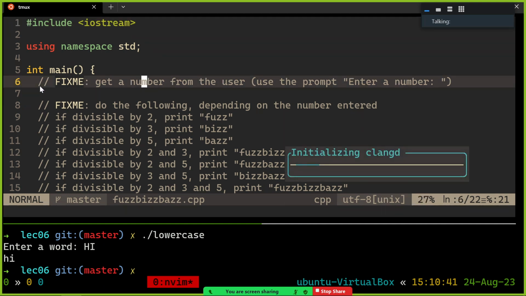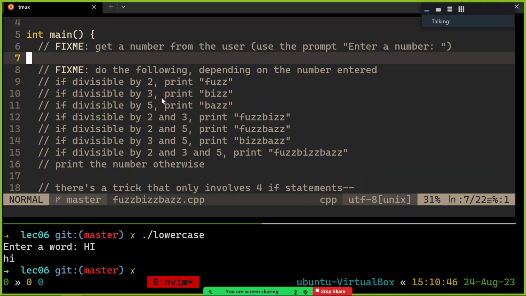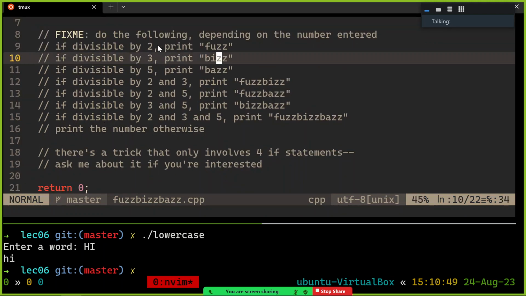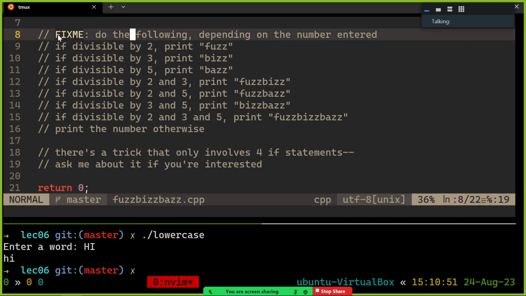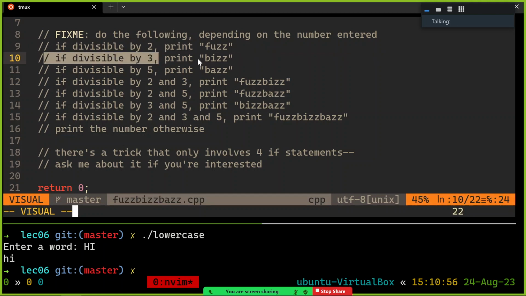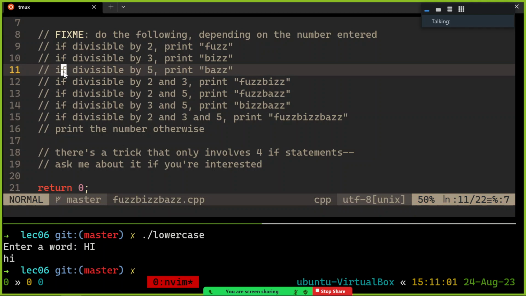So your job is to get a number from the user, just like we did with the normal FizzBuzz. And then here is the FuzzBizBaz game, right? We're going to check for divisibility by 2, 3, and 5, all right? So if your number is divisible by 2, you're going to print fuzz. If it's divisible by 3, you're going to print biz. If it's divisible by 5, you're printing baz, and then every combination works as FizzBuzz does.